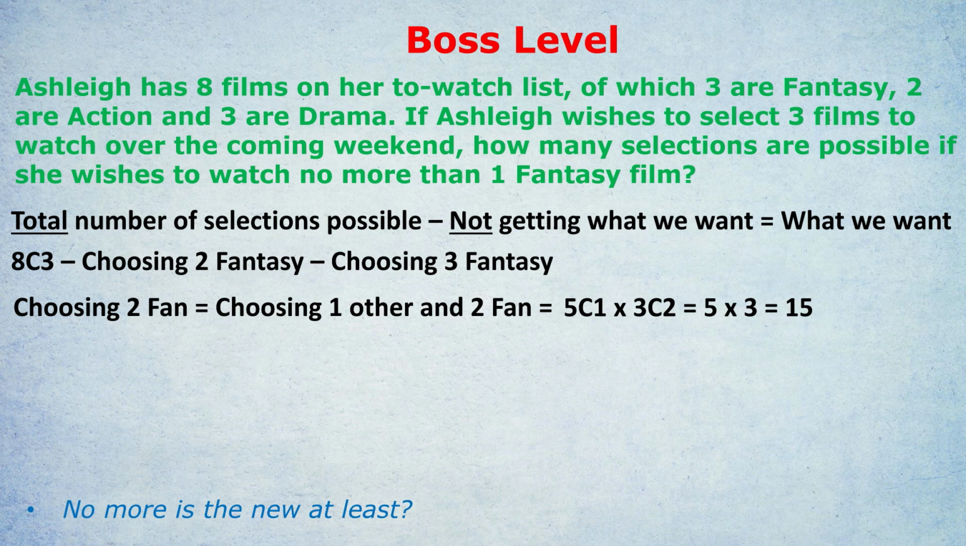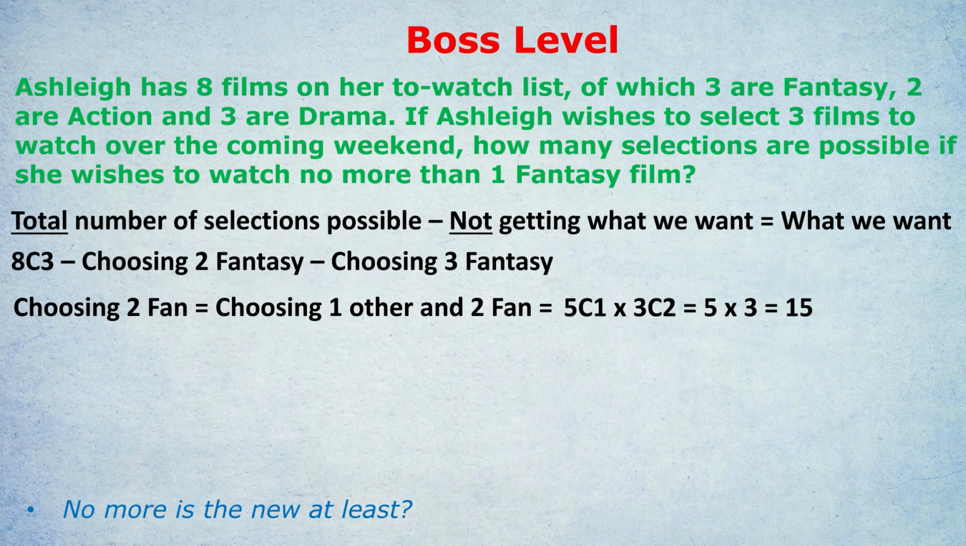So 1 other out of 5 others in total, that's the 3 drama and 2 action, that's 5 others in total. Don't worry about the difference between the 2 because it doesn't matter, they're just not fantasy. 5 choose 1, and then the 2 fantasy out of 3, 3 choose 2. Now with the 5 choose 1, do you remember I told you that if 1 was the R, the answer is just the N, which is 5? And do you remember also that I told you when N is 1 greater than R, like 3 choose 2, the answer is just N, which is 3? So without spending a lot of time, we can say that 5 choose 1 is 5, 3 choose 2 is 3, and 5 times 3 is, of course, 15.